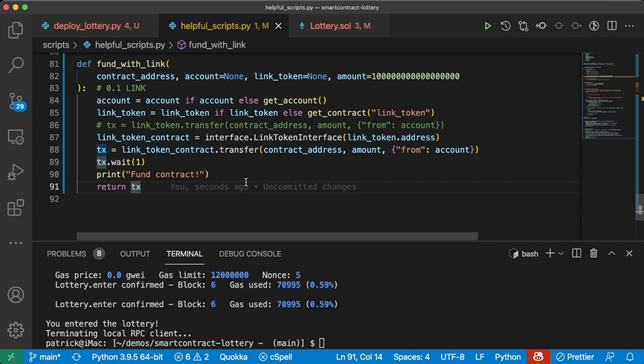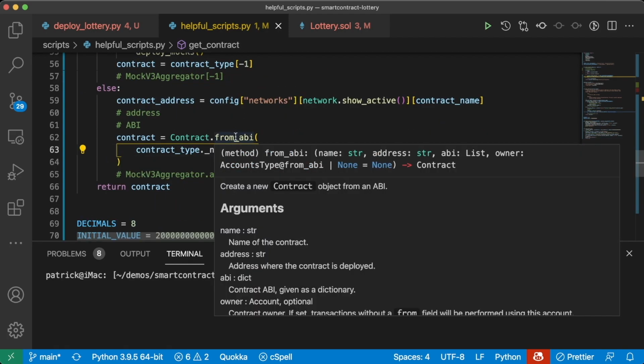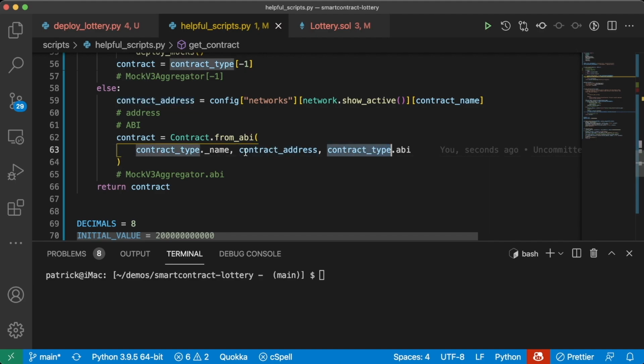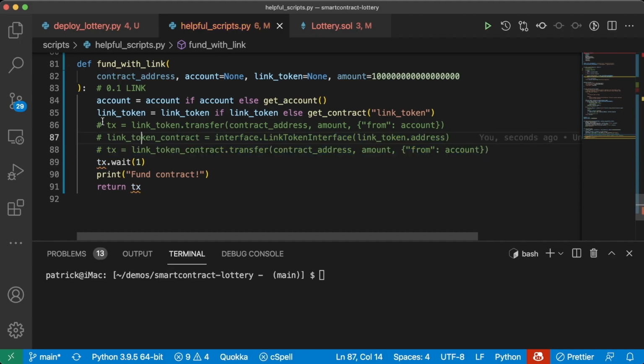You're probably starting to see that Brownie has a lot of built-in tools that make it really easy for us to interact with contracts. If we have the ABI, we can just pop it into contract.fromABI, and again, with the address and the ABI, and then just give it some name. If we have the interface, we don't even need to compile down to the ABI ourselves because Brownie is smart enough to compile down to the ABI itself. And we can just work directly with that interface, which is incredibly powerful. For now, I'm going to comment these two lines though, and we'll just use the link token.transfer for now.